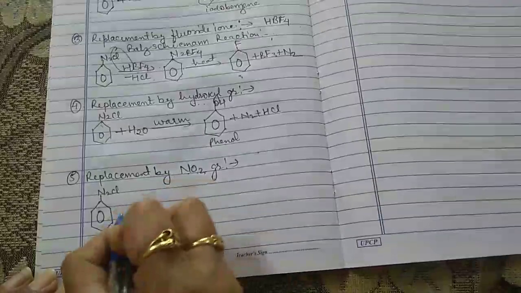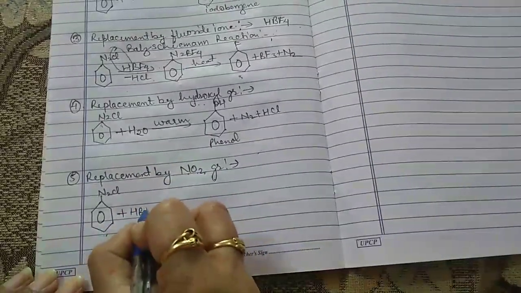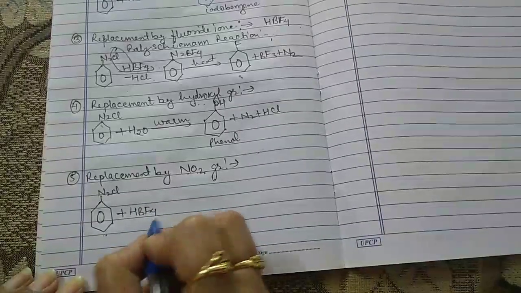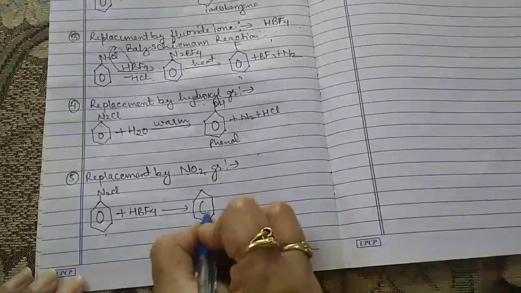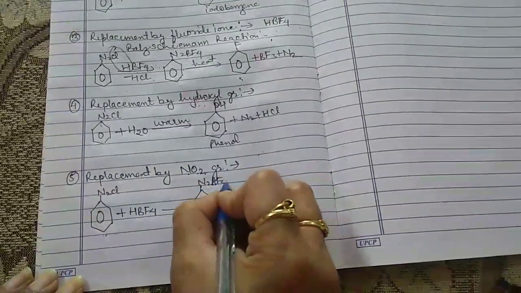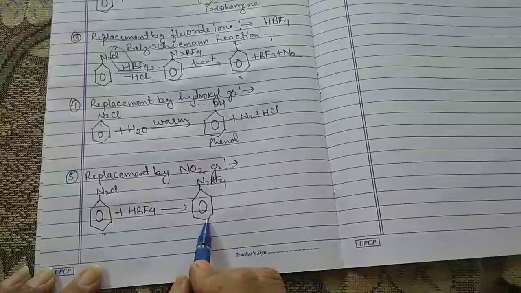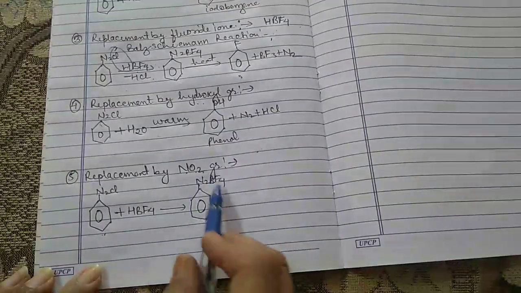When benzene diazonium chloride reacts with HBF4, that is the fluoroboric acid, we get N2BF4, the diazonium fluoroborate.